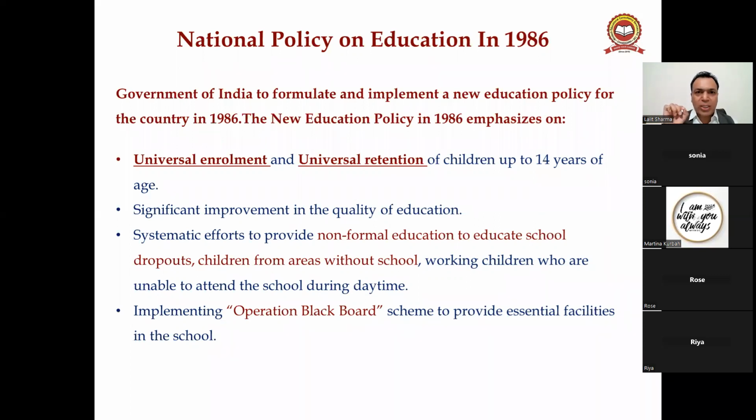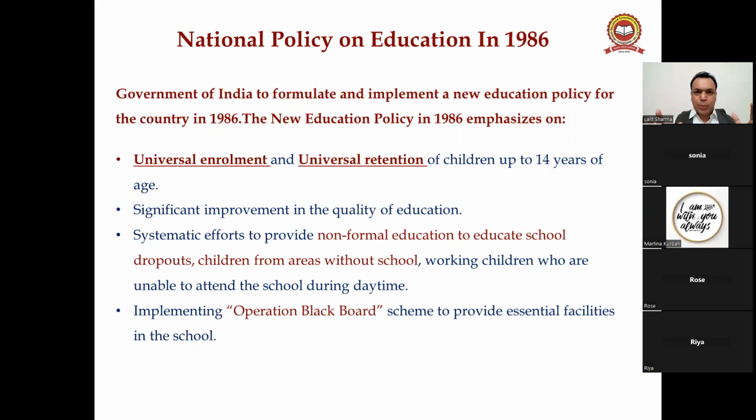The new education policy 86 emphasizes universal enrollment and universal retention of children up to the age of 14 years, right? Next, significant improvement in the quality of education. Next, systematic effort to provide non-formal education to educate school dropouts, children from areas without schools, working children who are unable to attend the school during any time, implementing Operation Blackboard scheme to provide essential facilities in the school.